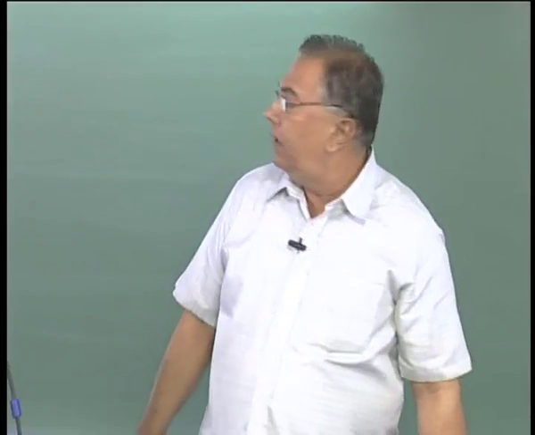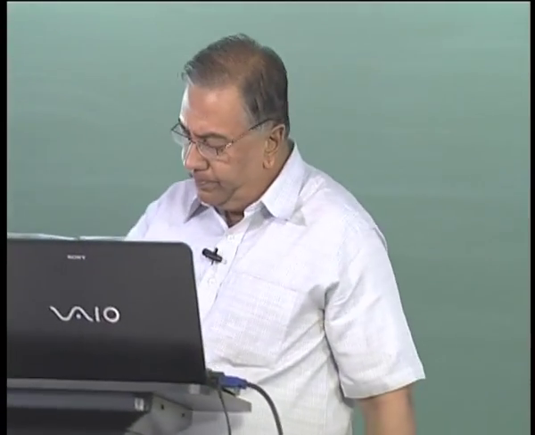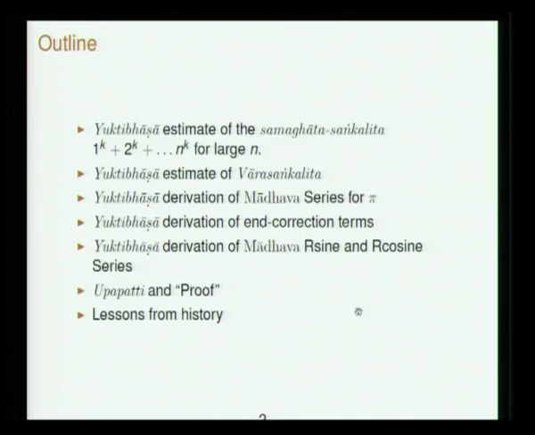This is the third lecture on proofs in Indian mathematics. So, we shall concentrate, in a large part of this lecture, on the proofs of the results that pertain to calculus, the discoveries of Madhava, where one has to take the limit of some quantities for large n.